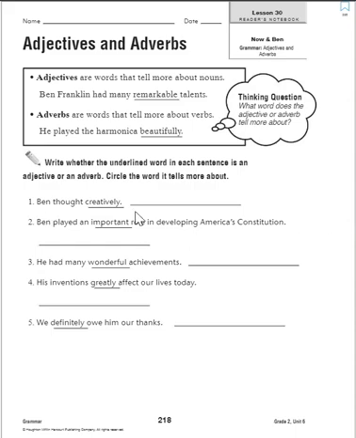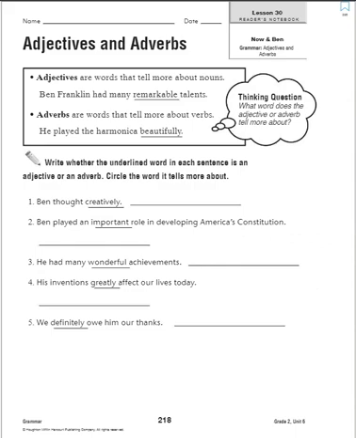Okay, so how did Ben think? He thought creatively. So creatively is either an adjective or an adverb. What is that word describing? Is it describing Ben, which is our noun, or is it describing thought, which is our verb? I think if we read it and say, how did Ben think? He thought creatively. So the word creatively is describing thought, which is our verb.